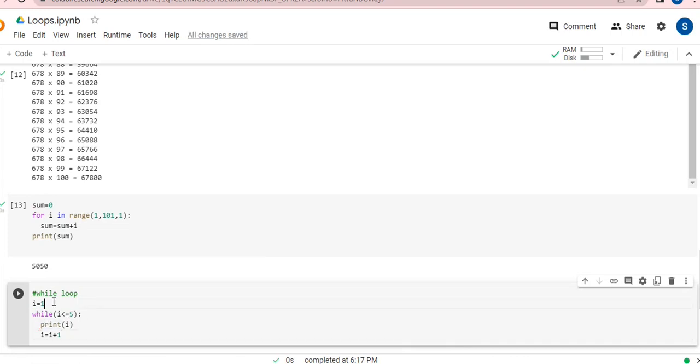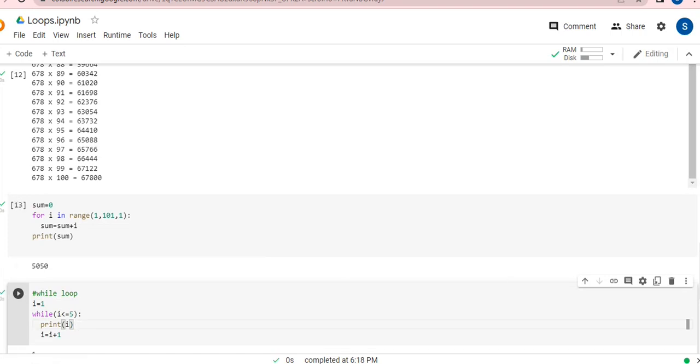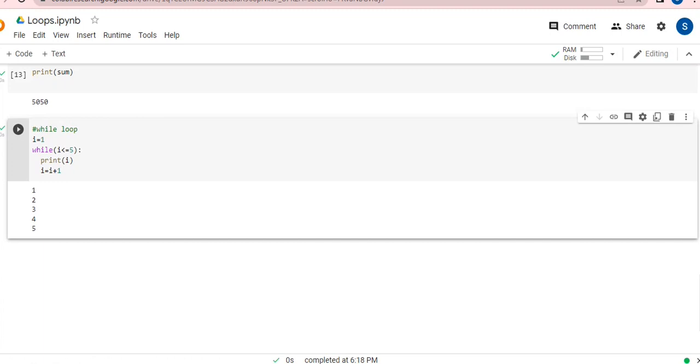This is that simple. So I is initialized with 1. Each time I will be increased and compared. If it is lesser than 5, it will work, and the value of I will be printed. Guys, I'm going to press the Control Enter keys together, and I'm going to get all values printed on my screen, 1 to 5.